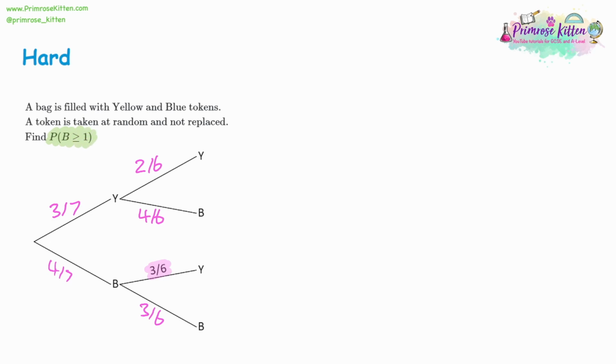What's the probability of B being more than or equal to 1? So we can have 2 blues is more than or equal to 1. 1 blue is more than or equal to 1, but 0 blues isn't. So these are the only 3 choices we can use. So we've got 4/7 times 3/6, we've got 4/7 times 3/6 again, and we've got 3/7 multiplied by 4/6. So these are all our possibilities.